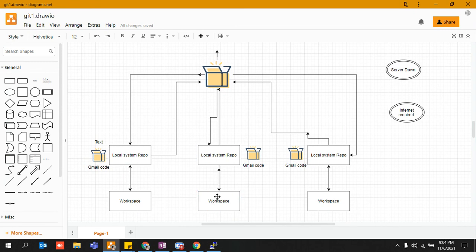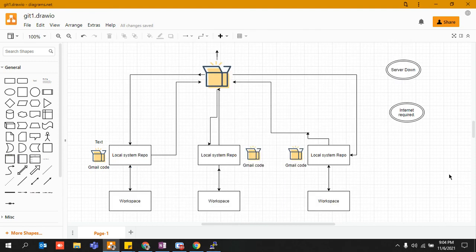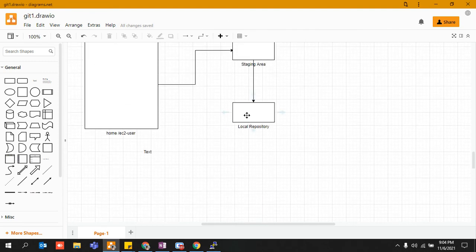Now the second developer or the dev manager at this particular point of time can go ahead and write their own code. They can append their own code, xyz, whatever they want. And once they upload it onto GitHub, I think a third person can also help. So this was the importance of this. Even if the server is down, let's say I disconnect my internet over here and I'm not able to access my GitHub, still I can write and put code onto my local repository. What was my local repository? This is my local repository, right?